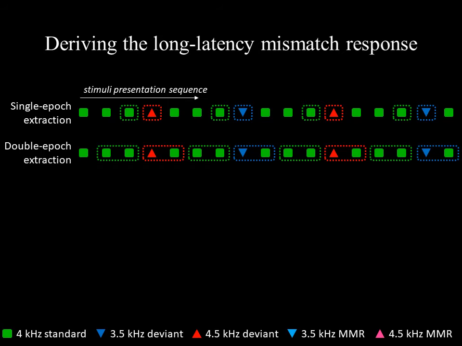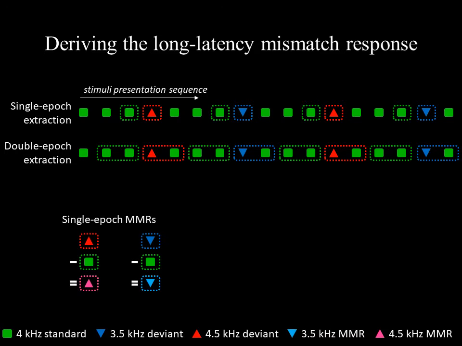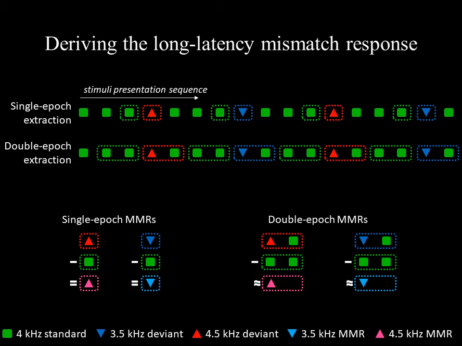In the double epoch method, the time window includes the responses to two stimuli, the deviant and standard, or two consecutive standards. In the single epoch method, mismatch responses are calculated by subtracting the standard response from the deviant response. In the double epoch method, consecutive standard responses are subtracted from deviant standard responses. The idea here is that the second standards approximately cancel each other out, allowing us to see deviant-induced long latency activity over a longer time window.